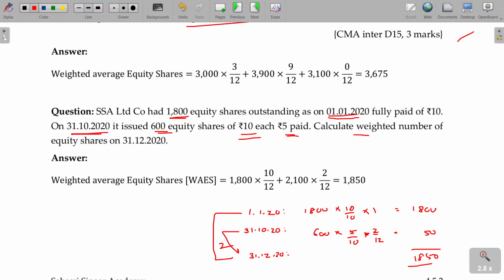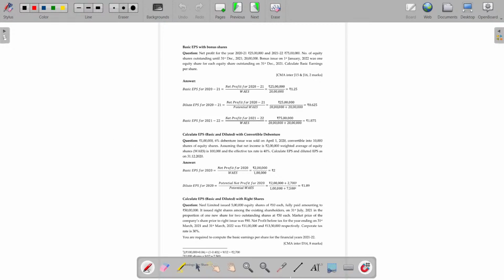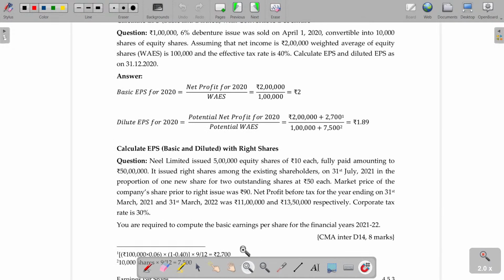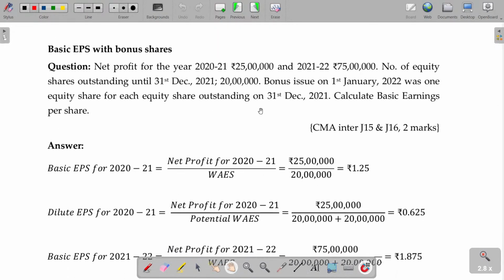Shall I move on to the next one? Now see here. It's a comprehensive illustration. I may work it out separately here.